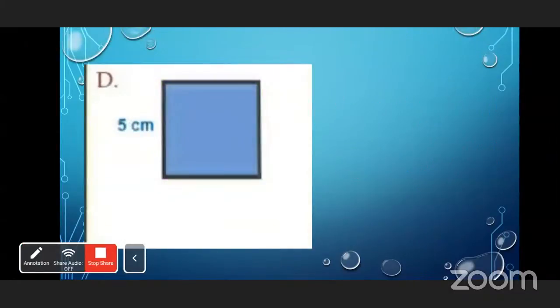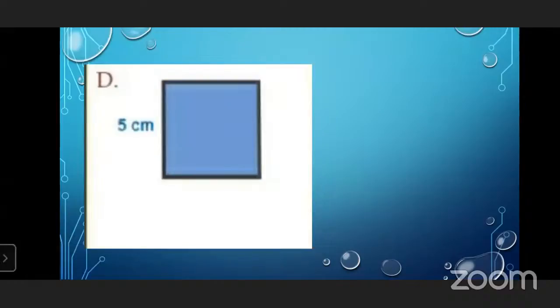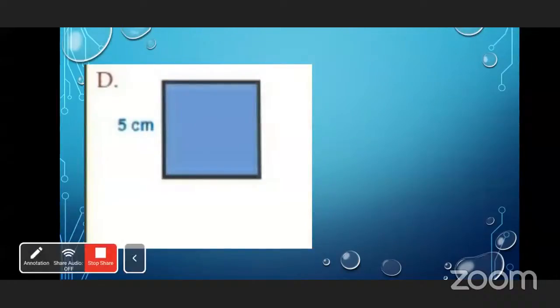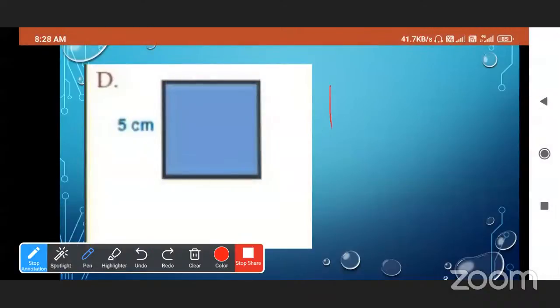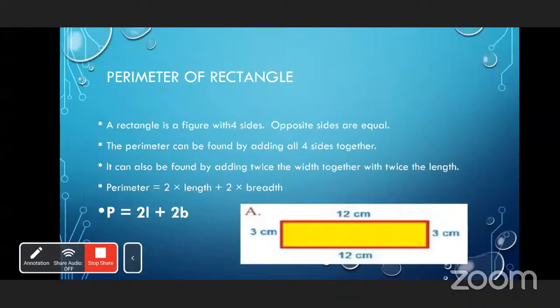Now here the side is given as 5 centimeter. 20 centimeter, very good. P is equal to 4 multiplied by 5 centimeter, that is 20 centimeter.